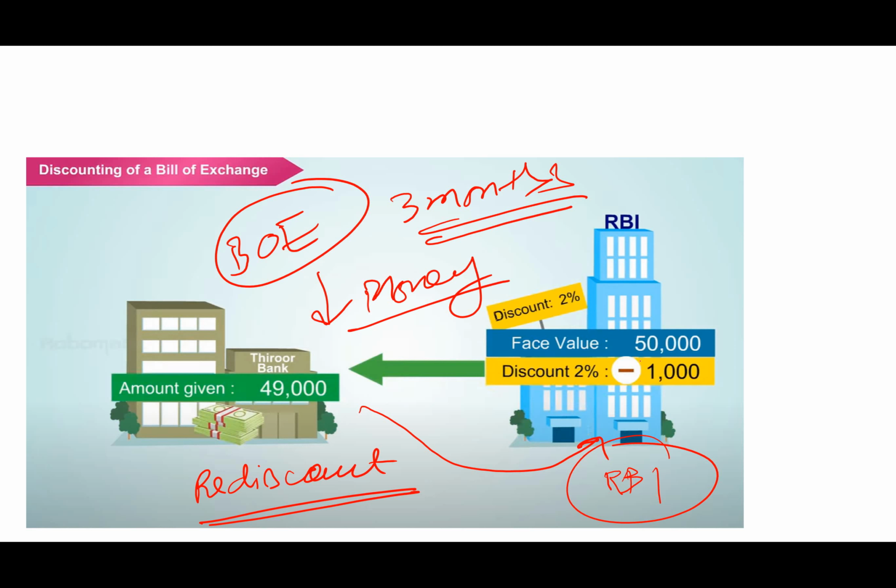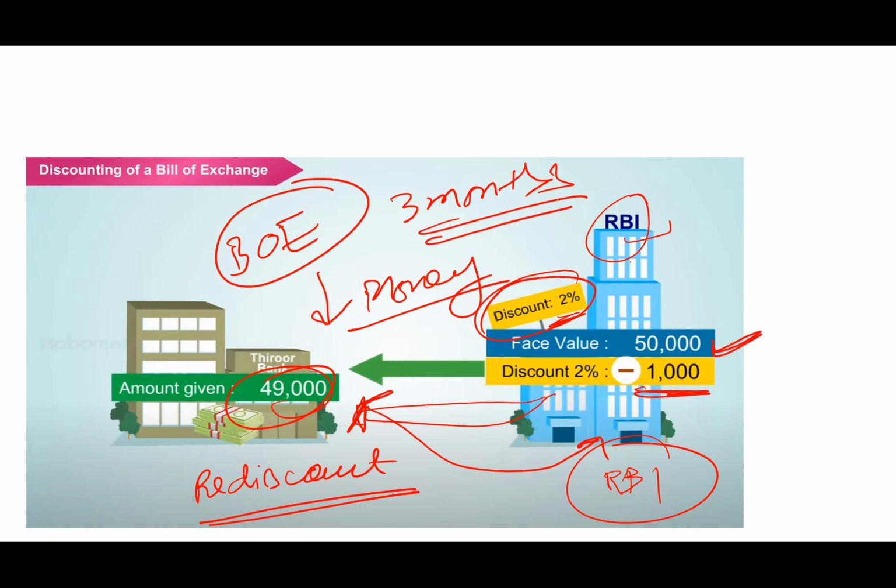Now the RBI becomes the holder of the bill of exchange. The RBI will charge some discount percentage, and after deducting that discount percentage from the amount of the bill, the RBI will give the money to the bank. The face value of the bill of exchange is 50,000. Suppose the RBI charges 2% discount, then 2% of 50,000 is 1,000. So after deducting 1,000, the RBI will give 49,000 rupees to the bank. That is how bill rediscounting works.